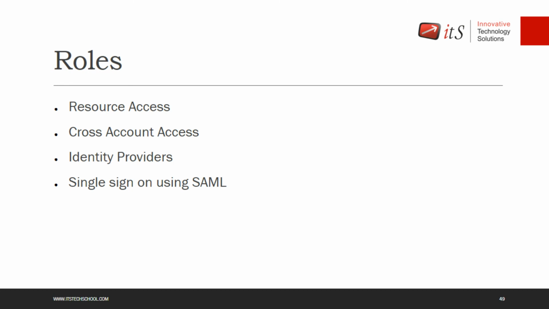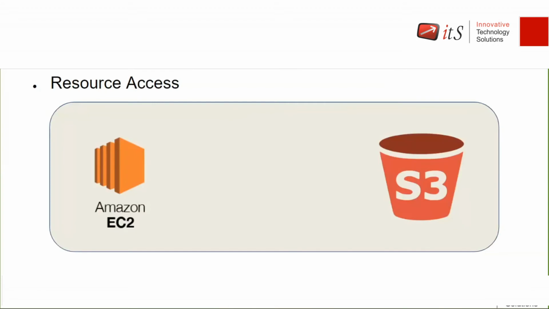Assume that I have a Linux machine and I have an S3 bucket. What I want to do is take a backup of my machine to the S3 bucket in a periodic way, like every day at 6 p.m. So I have created a script, right? I did all the configuration of my machine, but when it was time for uploading the data, I got a message, access denied. I got an error called access denied.